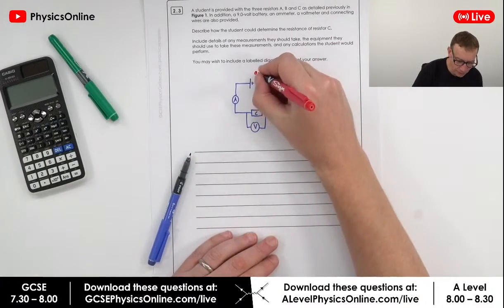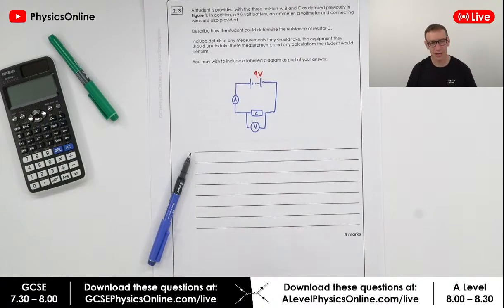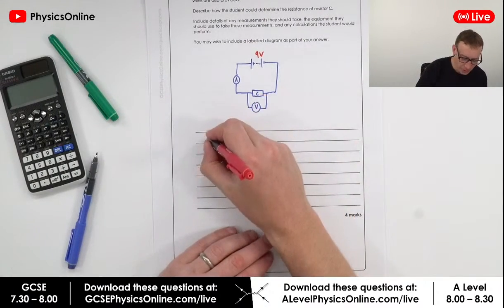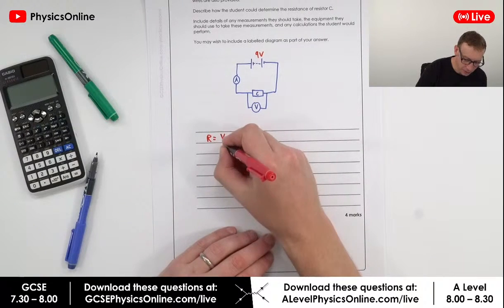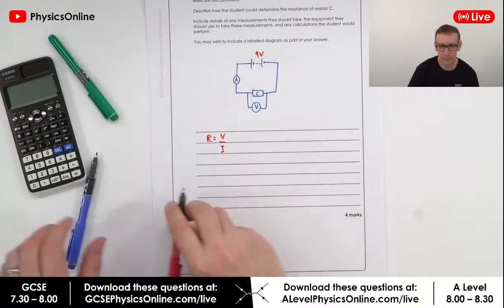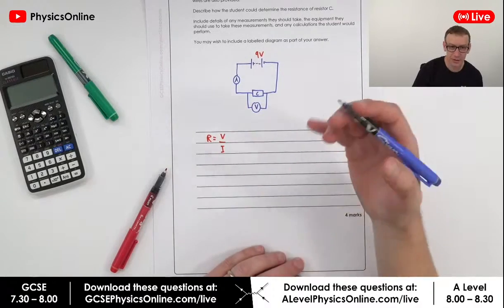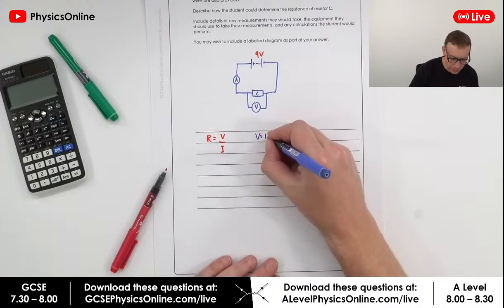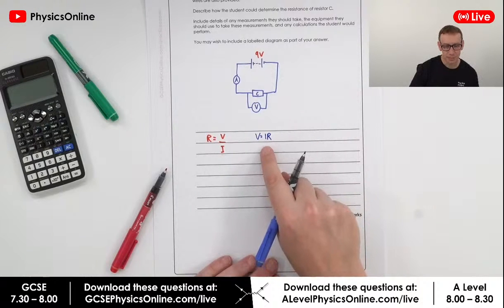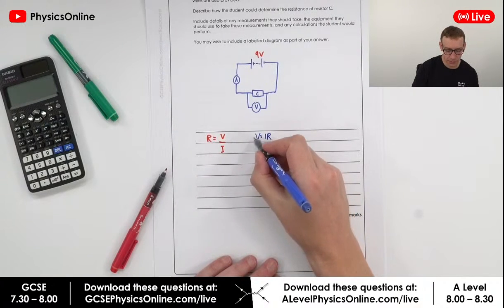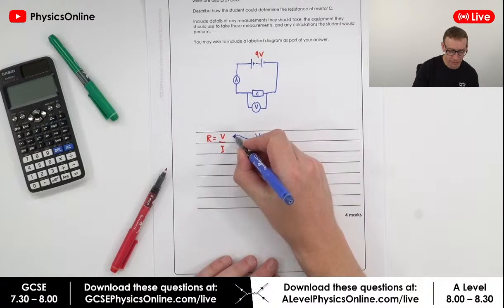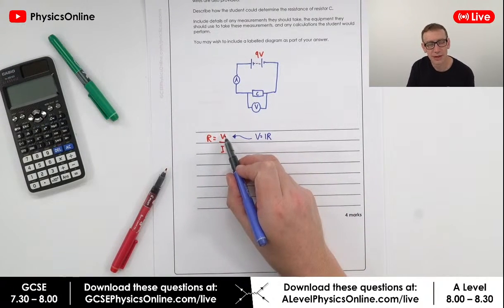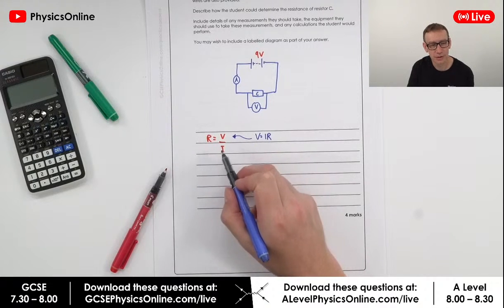We've got a 9-volt supply, and really if we want to work out the resistance of this resistor, we need to use the equation that says R is equal to V over I. Now you'll obviously be given V equals I times R on your data sheet for GCSE, but we've basically rearranged it: to work out the resistance of that component, we need to measure the potential difference across it and divide it by the current through it.